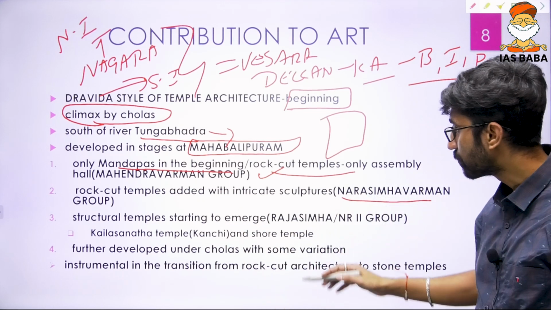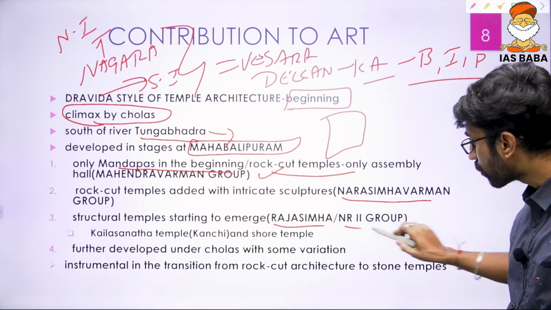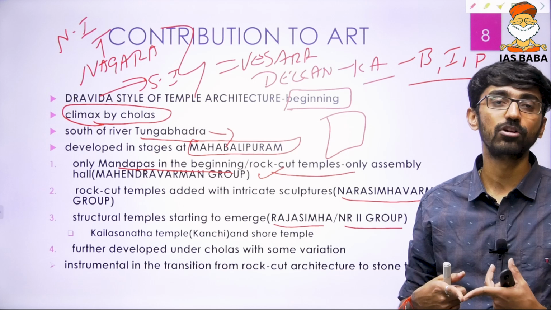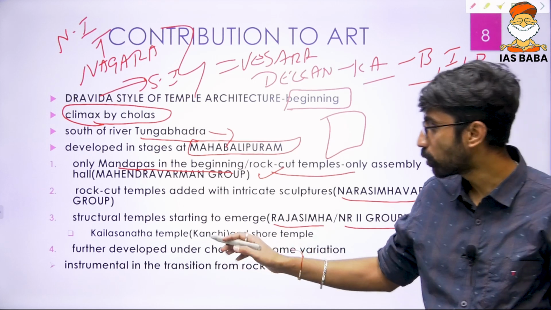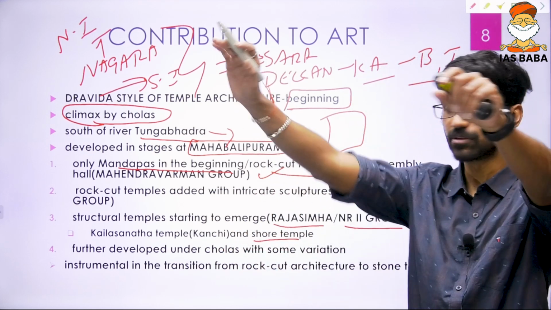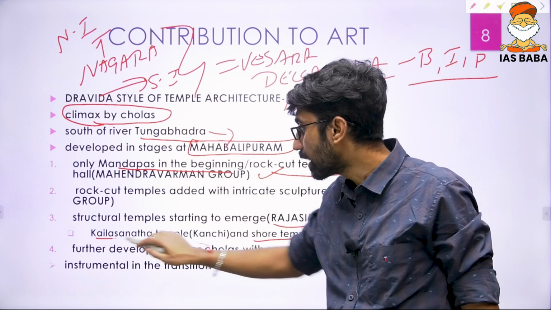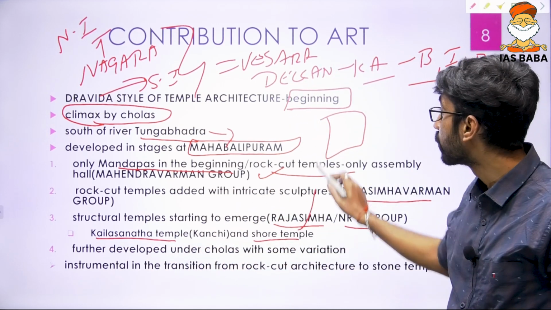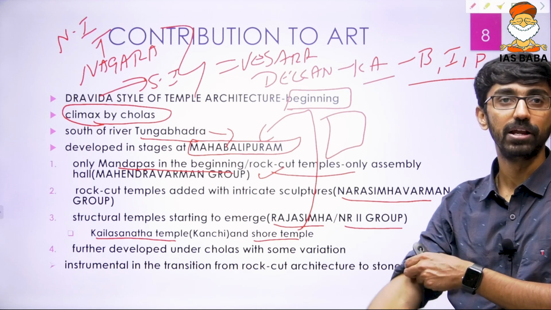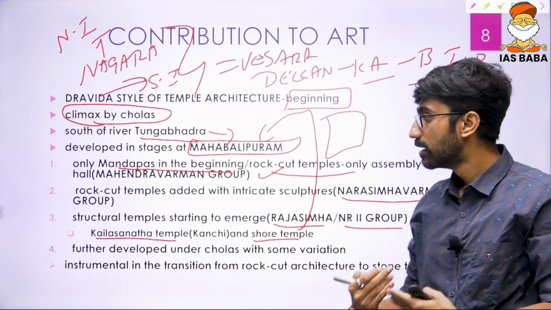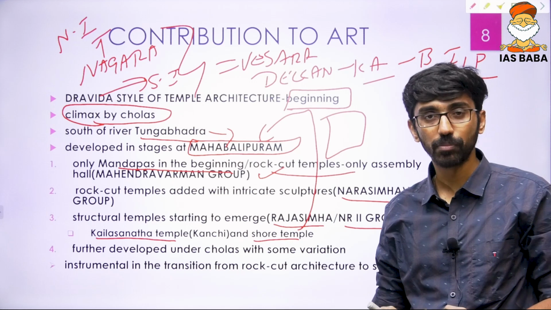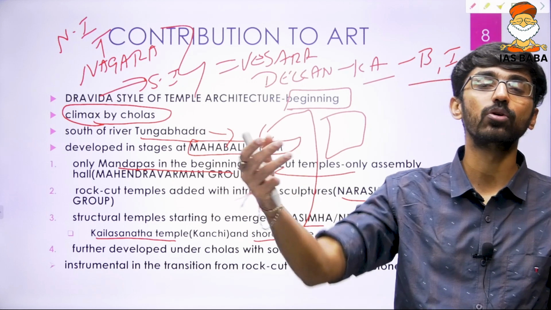In the third stage, called the Rajasimha group or Narasimhavarman second group, stone temples, or structural temples, started to be built. For example, the Shore temple, built by Rajasimha, is in Mahabalipuram. Then the Kailasanatha temple, again built by Rajasimha, is in Kanchi. These represent the different groups of temples and how it evolved in different stages during the Pallavas.